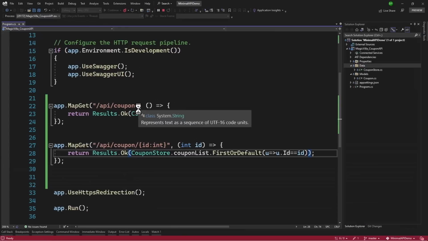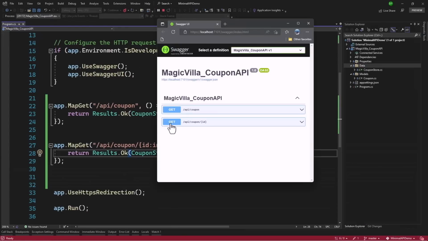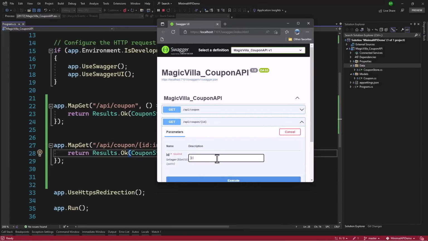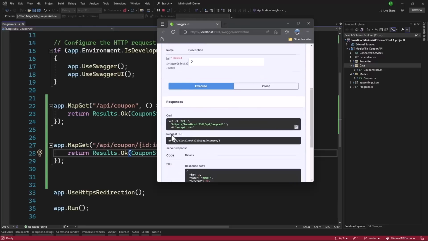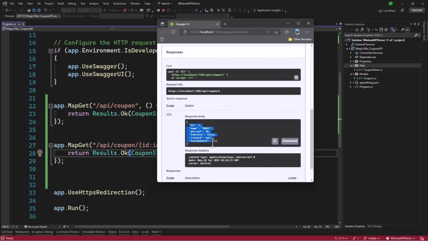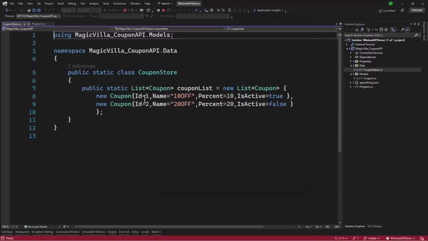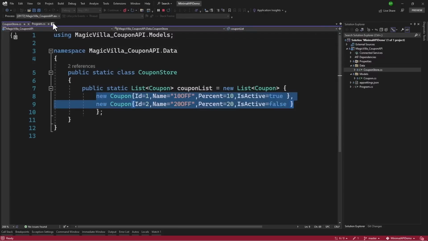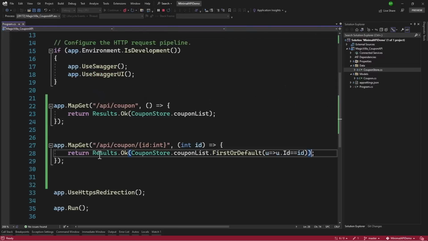Perfect. Let me run the project. We have ID1 and ID2. Let me try the ID2 here. And great, we get the 20 off. So our coupon store is working as expected. We have 2 IDs, and that retrieval is working.